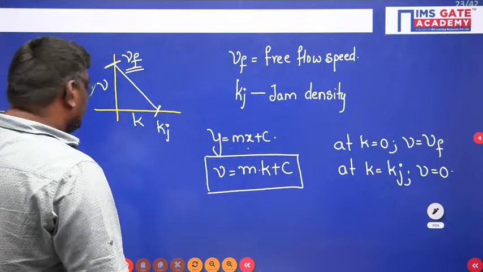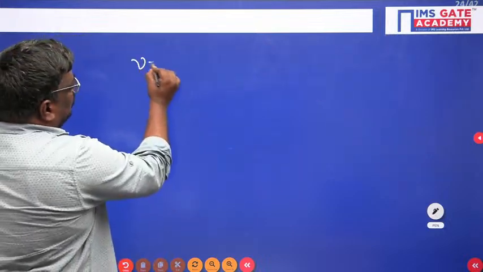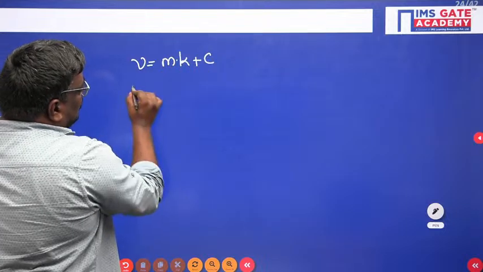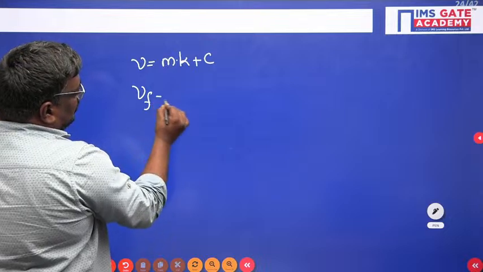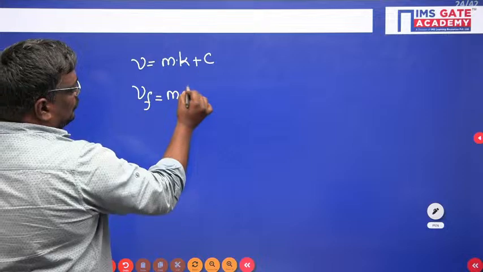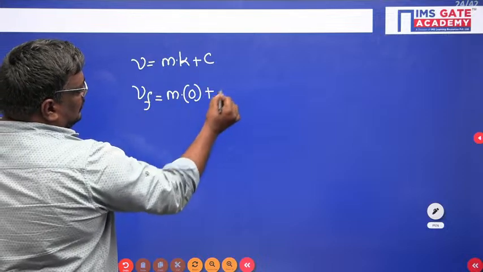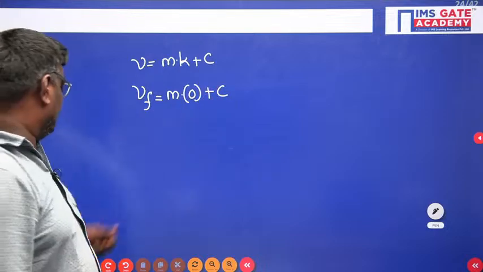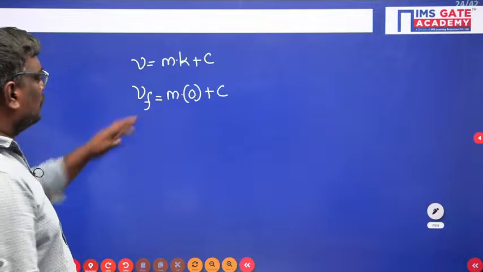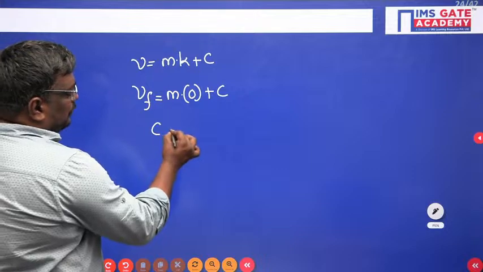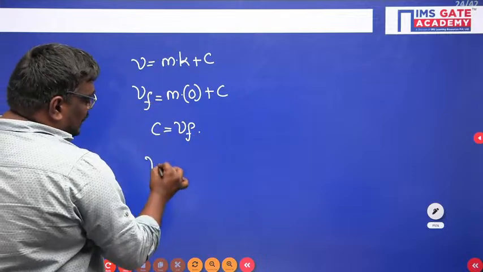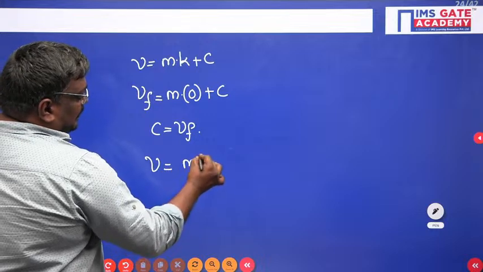Now we have V is equal to mk plus c. V is equal to Vf when k is equal to 0, so c will be equal to Vf. Now V is equal to mk plus Vf.